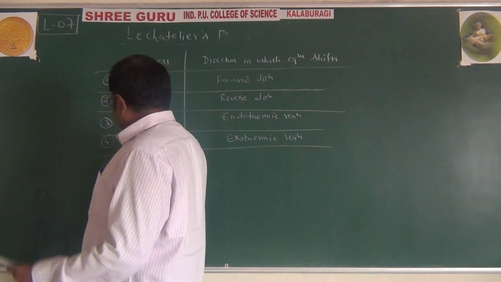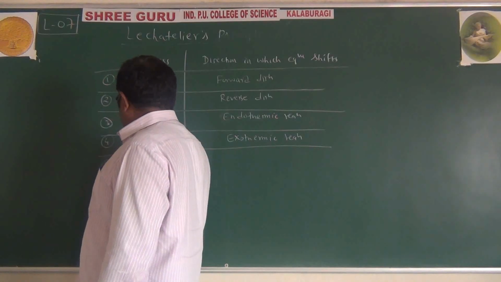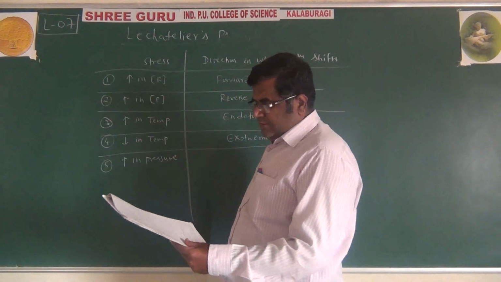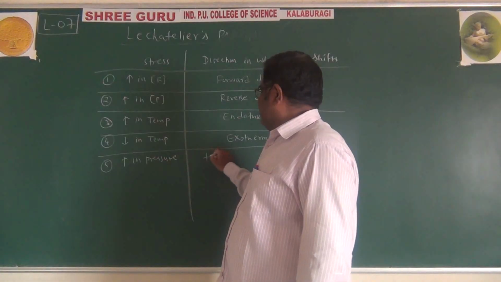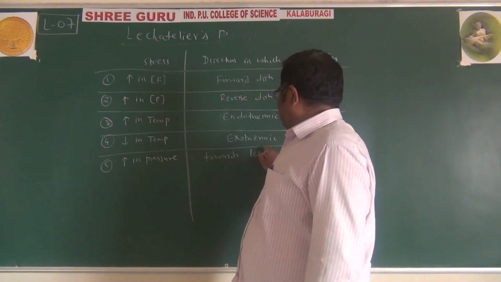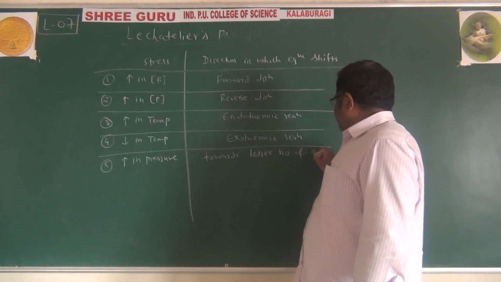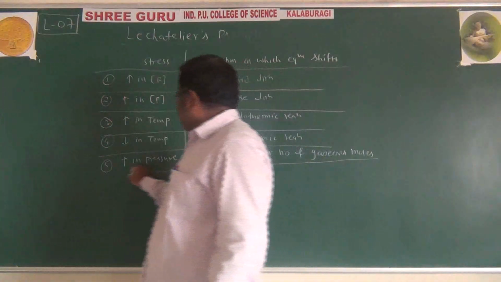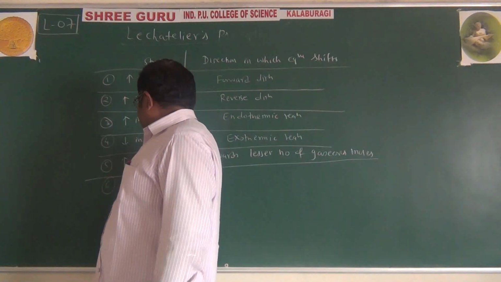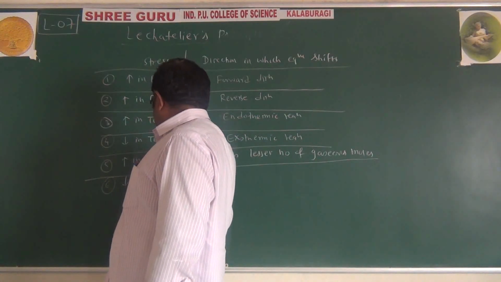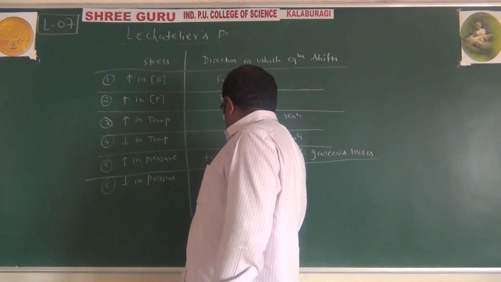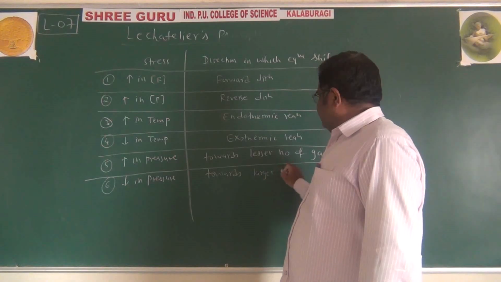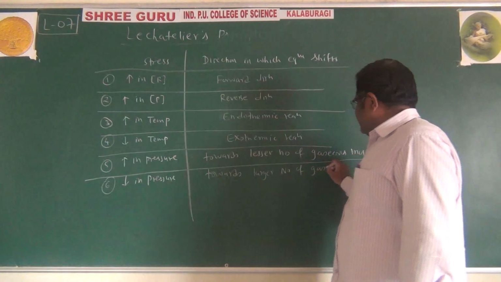Fifth one is increase in pressure. How does equilibrium respond? Towards lesser number of gases. Means where number of moles of gases are less, there it shifts. Decrease in pressure: towards larger number of gas moles.